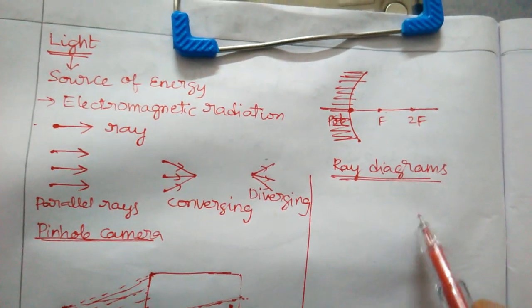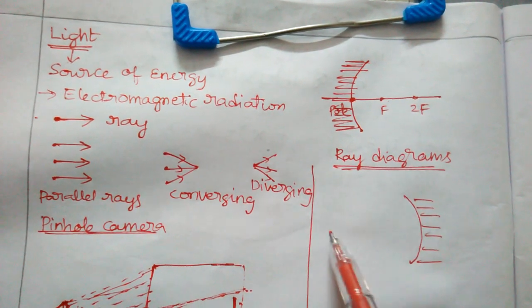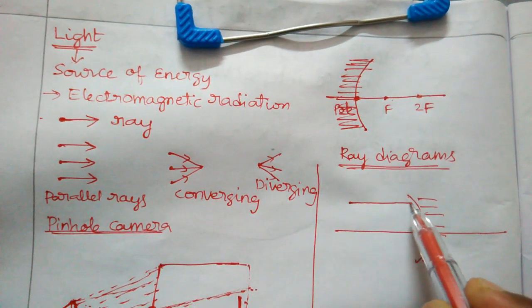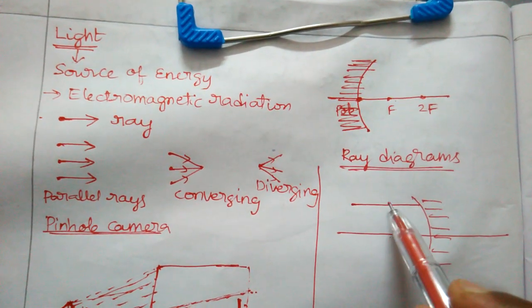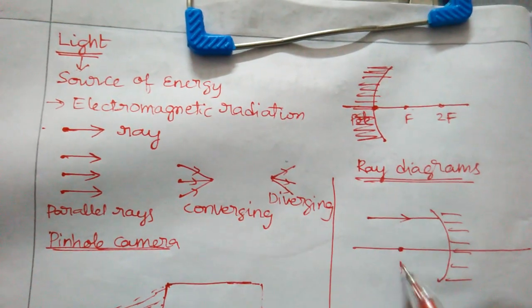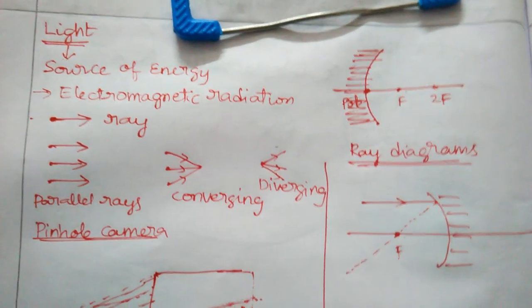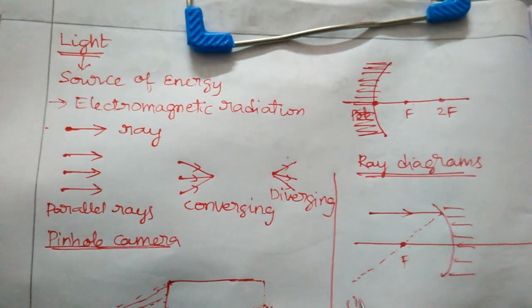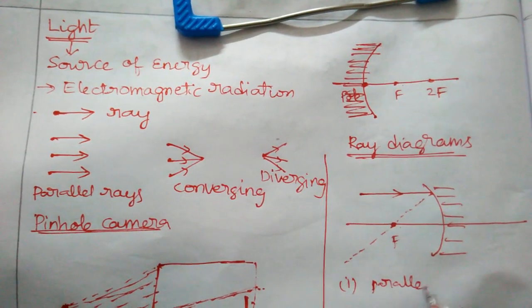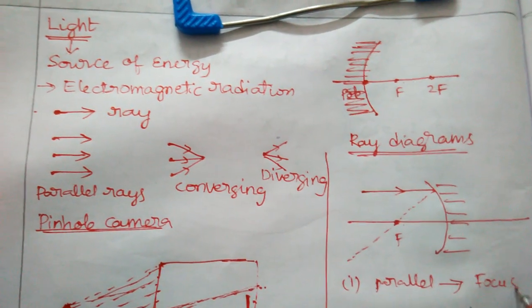The very first one is that if any line is parallel to the principal axis, it passes through the focus. That is the first one.